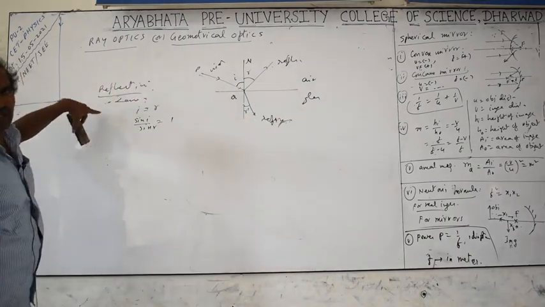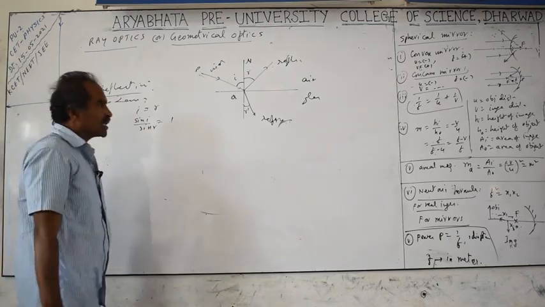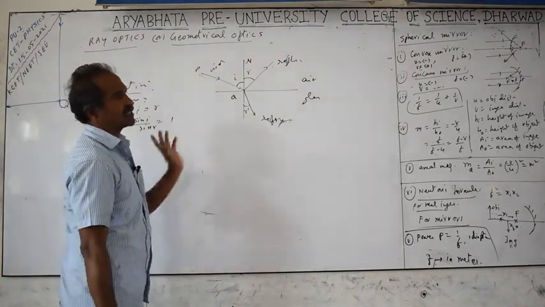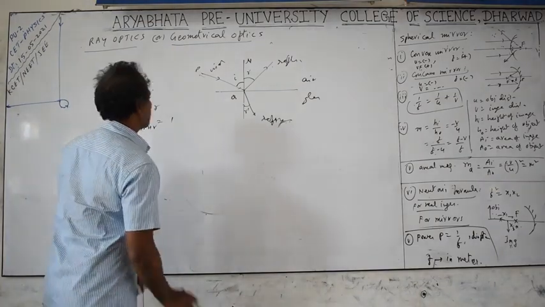If it is removed from the PU theory, it will not be there for the K set also, but for NEET and JEE it is required. Even though it is removed for the K set, some points interlinking with refraction are required, so you need to know some part of reflection.